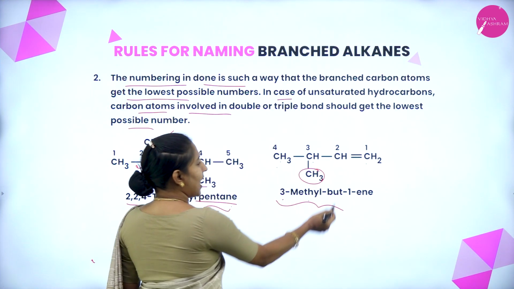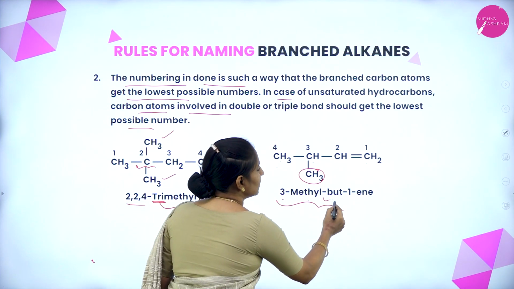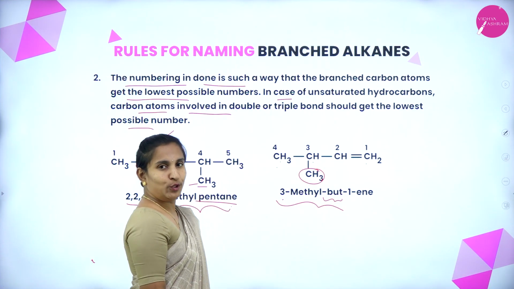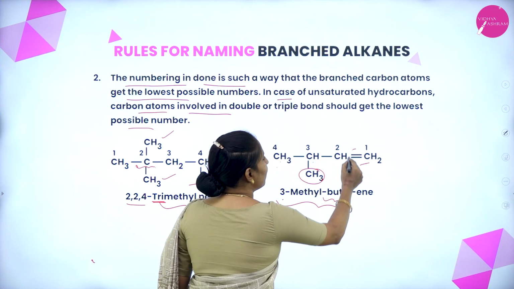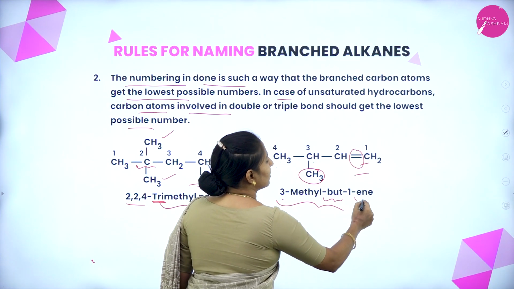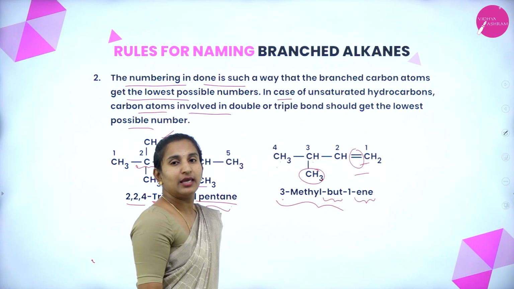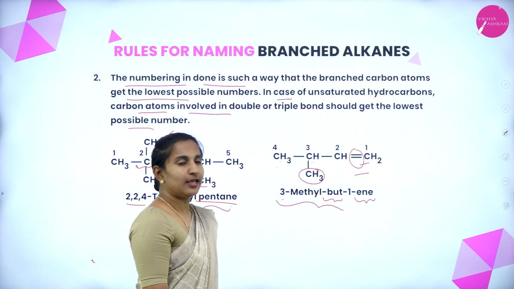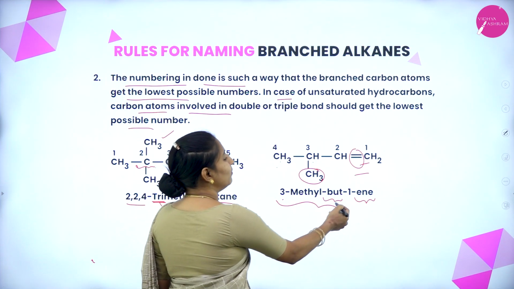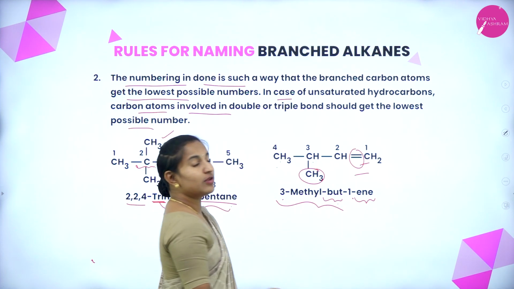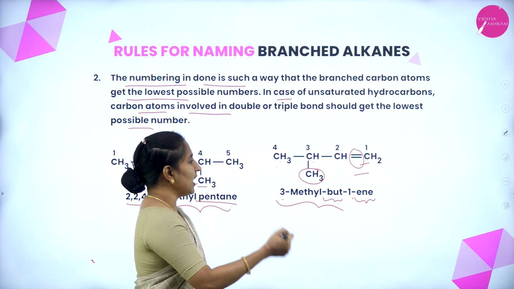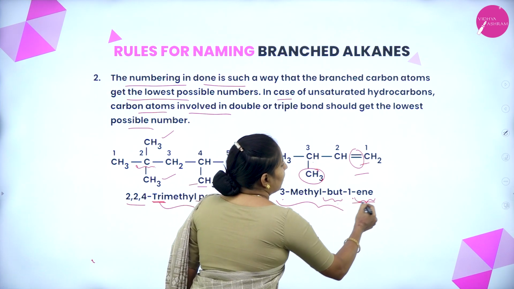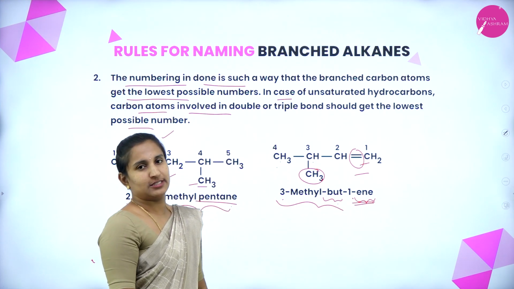We have 4 carbon atoms, so we take it as but. At carbon number 1 we have a double bond, that is taken as ENE, an alkene compound. So it is 3-methylbut-1-ene, because of the presence of the double bond at carbon number 1 taken as the ENE suffix.